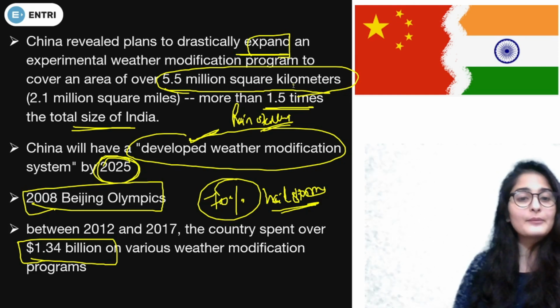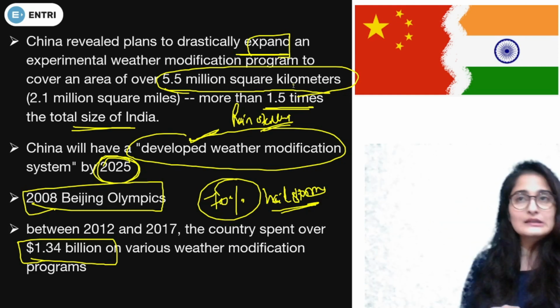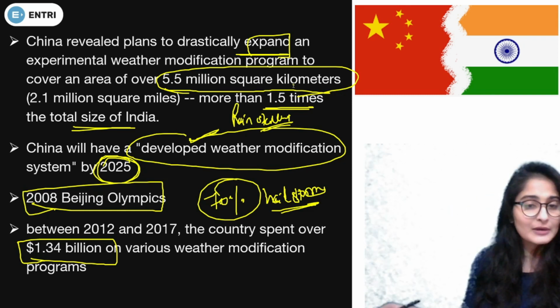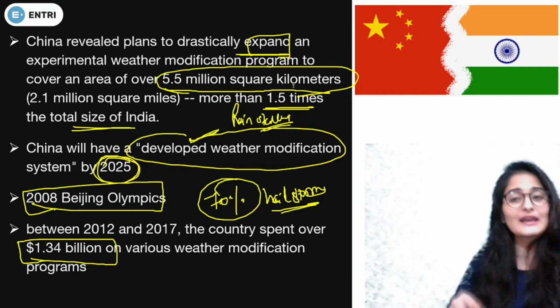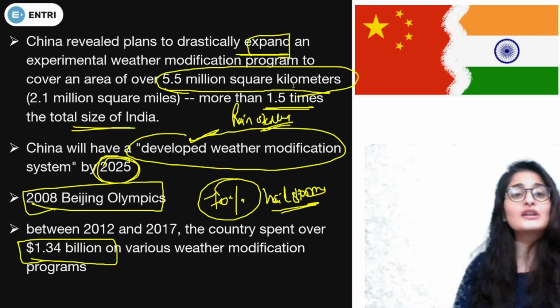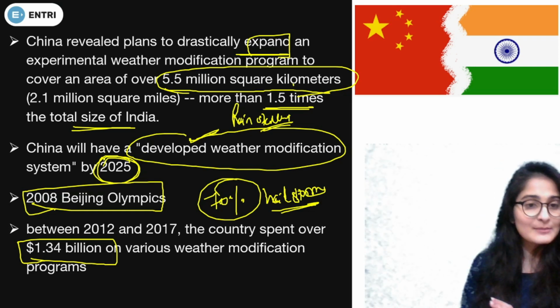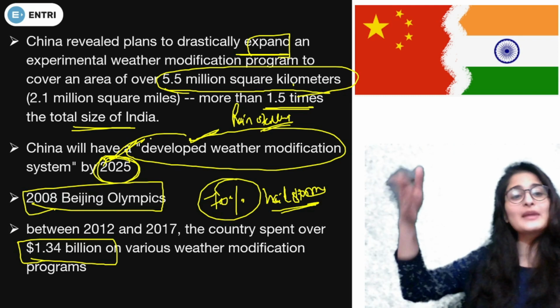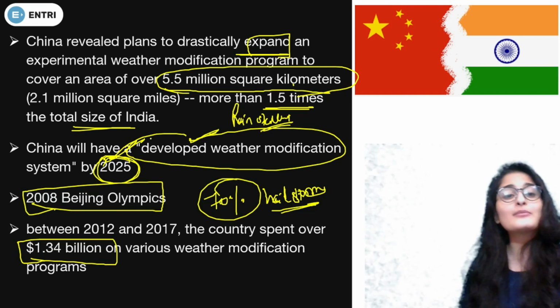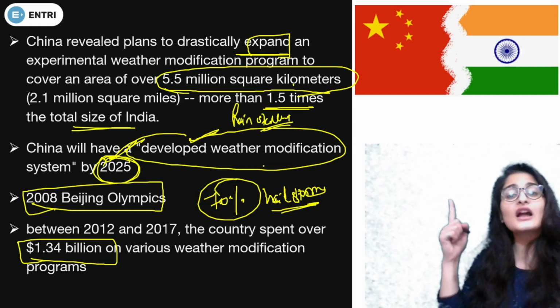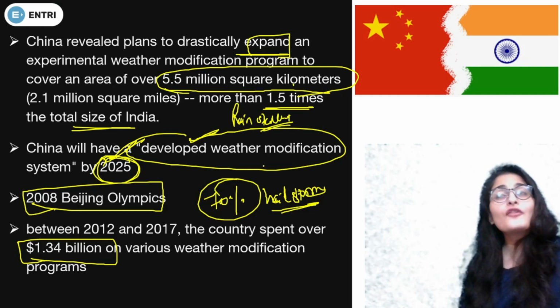Because even if we want to do the cloud seeding, we need to have the clouds for that purpose. If clouds are not even remaining, how are we going to affect that, right? So without regulation, if this is implemented by 2025, the expectation is that in the coming future, after 2025, it might start affecting larger areas and controlling the weather condition of a lot more areas.